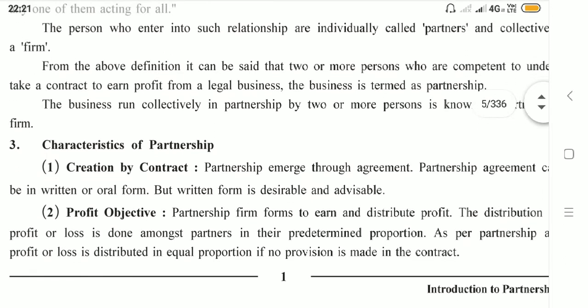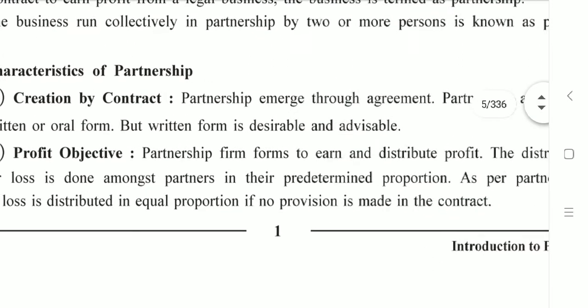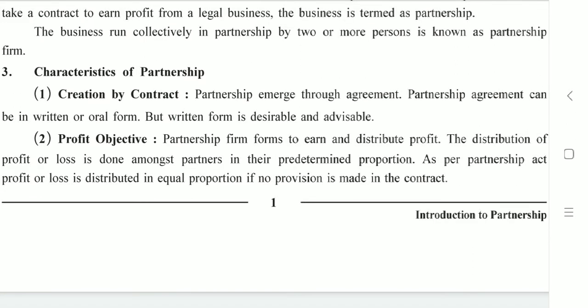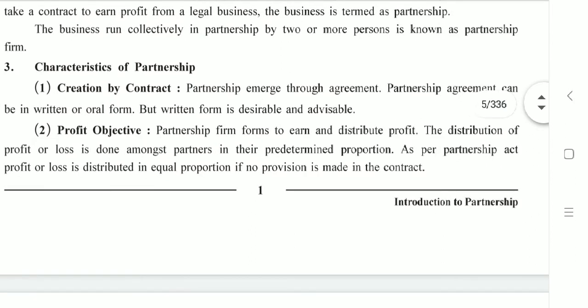Further, they have given us characteristics of partnership. The first characteristic is creation by contract. So they say that it emerges through an agreement, meaning an agreement is made between the partners, and they say the written agreement is desirable and advisable. Obviously, anything in writing becomes a part of evidence rather than having any oral contract or any sort of agreement.